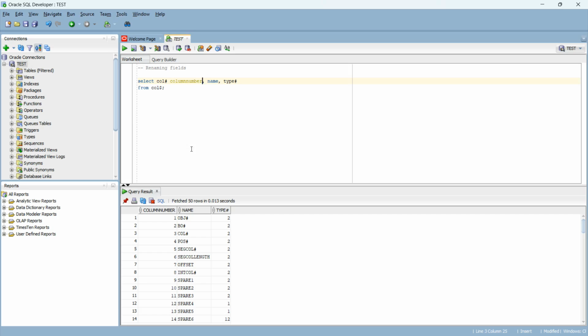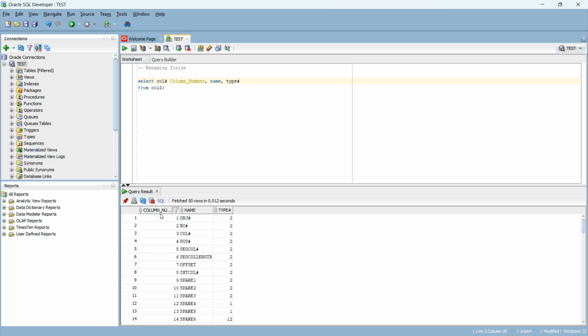Have you guys noticed that I have written all small here, but it returned me in all capital? So it doesn't matter if you use capitals or smalls in a non-quoted identifier. We will talk about quoted identifiers in just a second, but if it is a non-quoted identifier, it doesn't affect the column name if you write it as capital or small. Now let's check this. See, it simply didn't impact us, and we can use the underscore here.